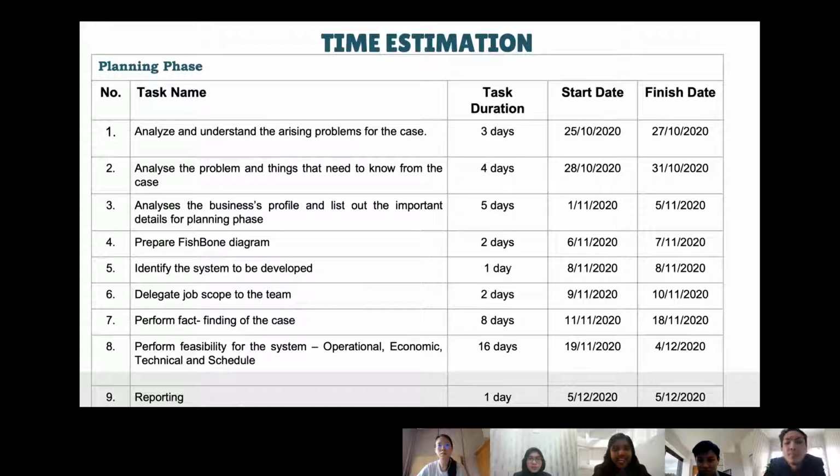Next is the time estimation. Since we use the SDLC model, we will record in 5 phases. For the first phase, which is the planning phase, these are the tasks and the duration.